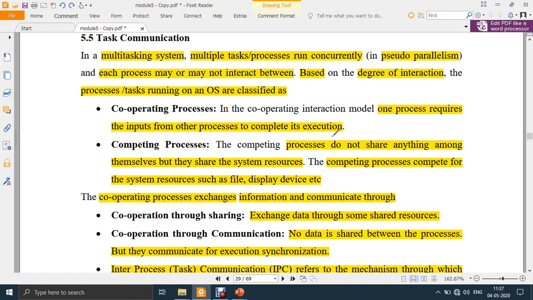Let's say there are two processes, process 1 and process 2. In order to complete the execution of process 1, it requires some data from process 2 so that it can complete itself. Getting what I'm saying?